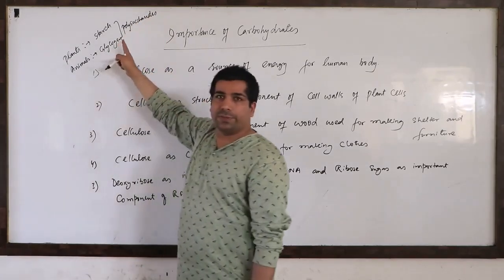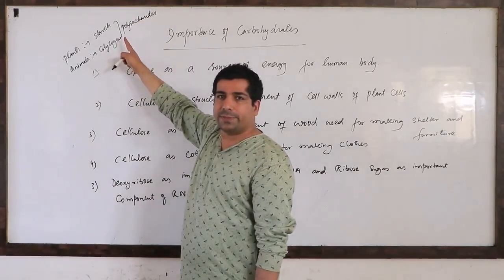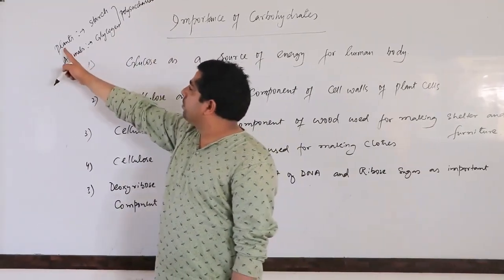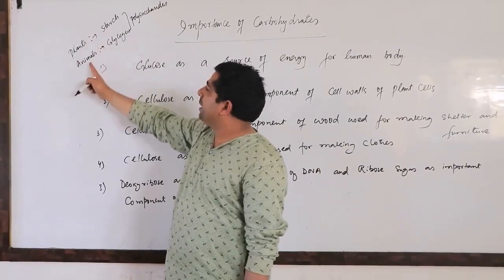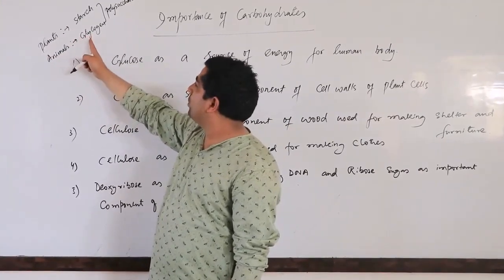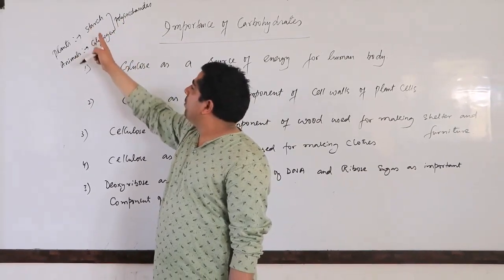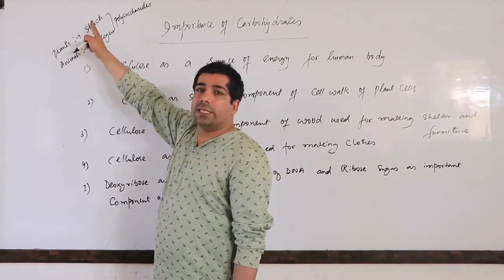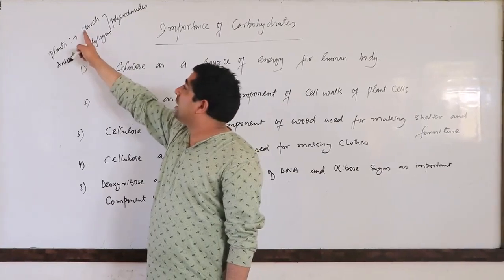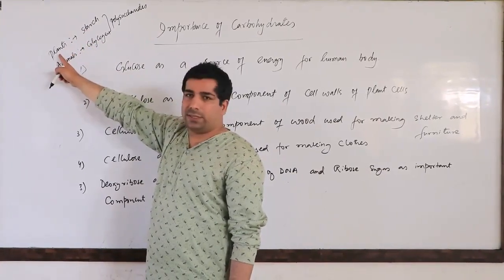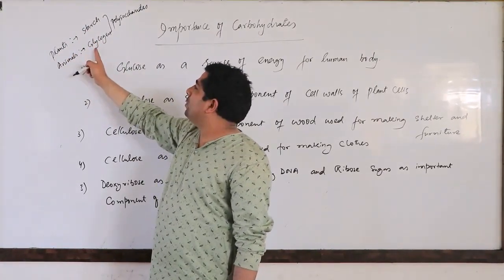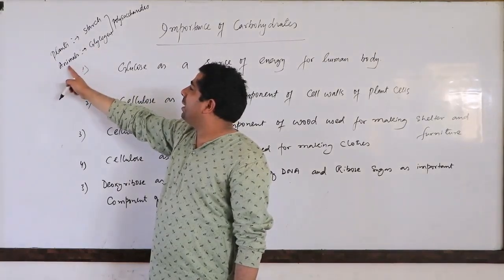Can you please focus here? Both these are polysaccharides. So in case of plants, we have starch. In case of animals, we have glycogen. These will be actually the reserve food. Starch is the reserve food in plants, and the glycogen is the reserve food in animals.